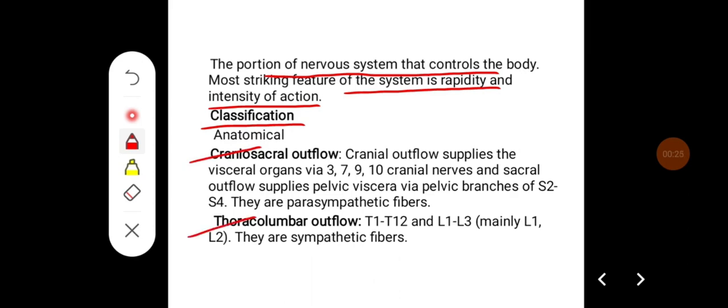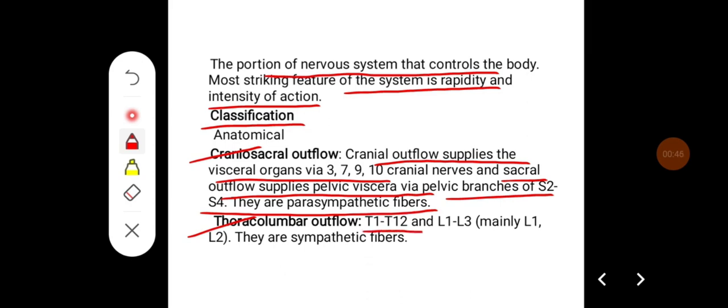Craniosacral outflow, where cranial outflow supplies the visceral organs via the 3rd, 7th, 9th and 10th cranial nerves, and sacral outflow supplies pelvic viscera via pelvic branches of S2 to S4, and they are parasympathetic fibers. Whereas thoracolumbar outflow comes mainly from T1 to T12 and L1 to L3, mainly L1 and L2, and they are sympathetic fibers.